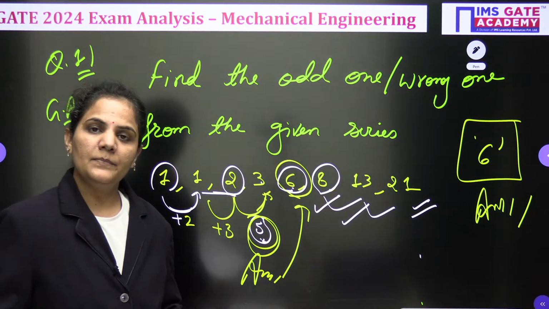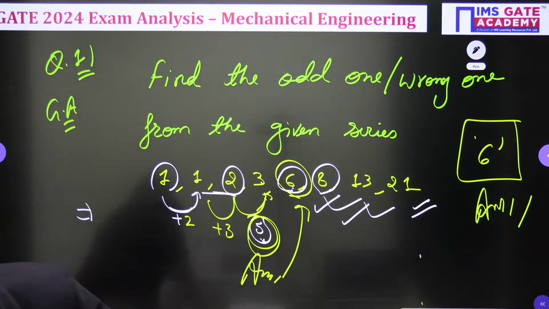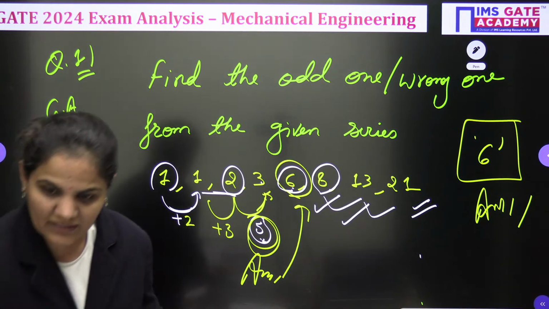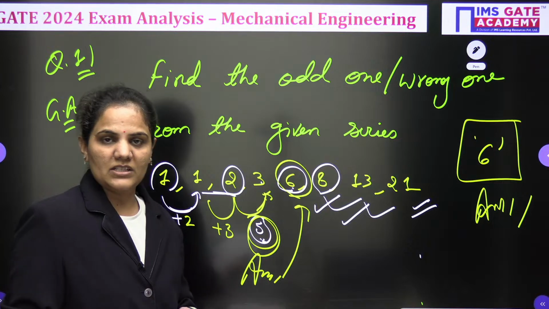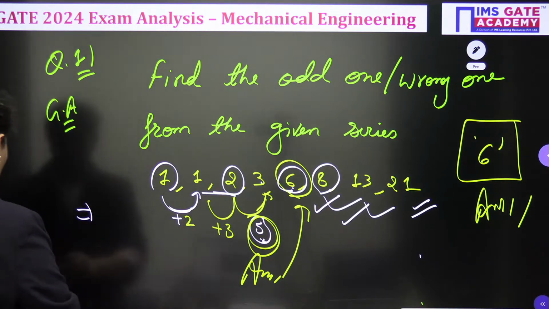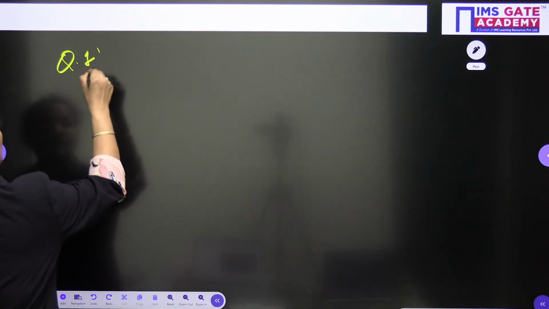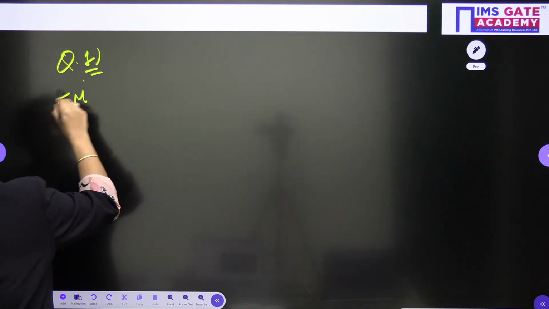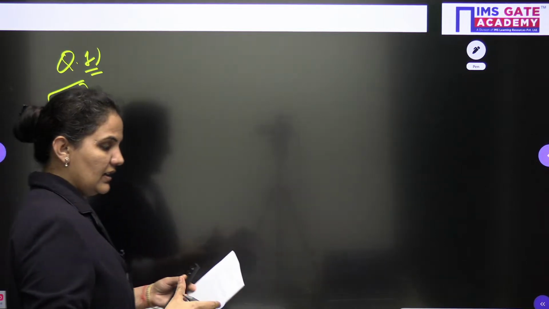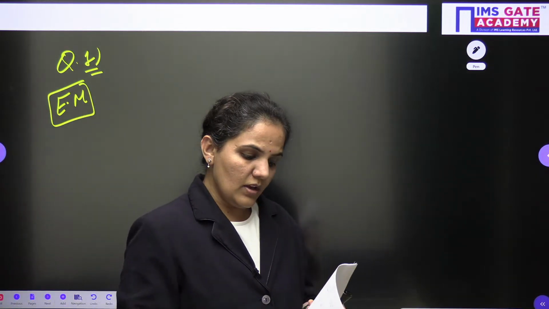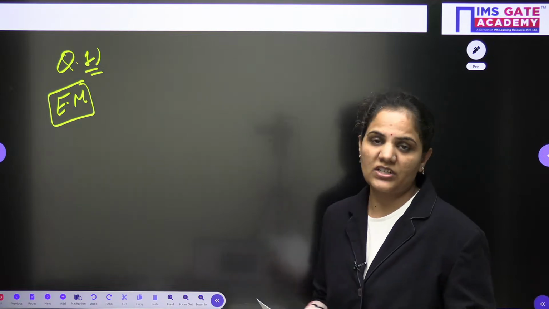Now let's come to engineering mathematics. We have one very easy question from complex variables. Let's see the question. In this case the real part is given and you need to find the complex function.